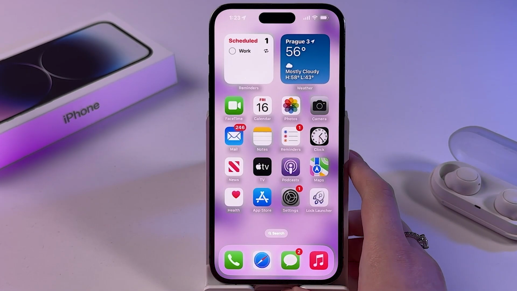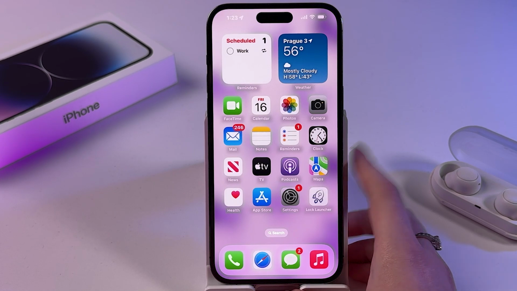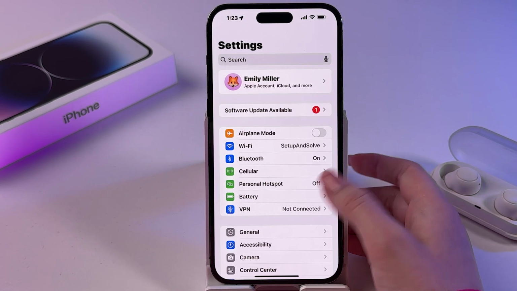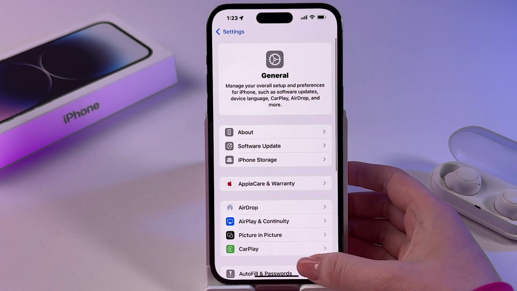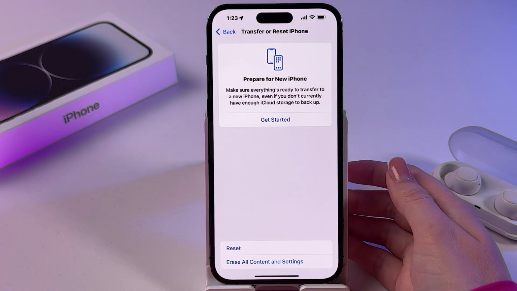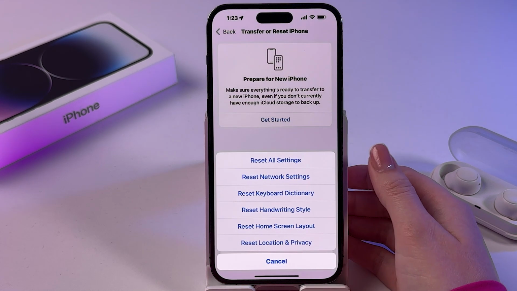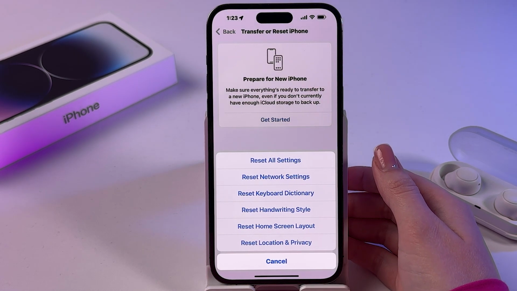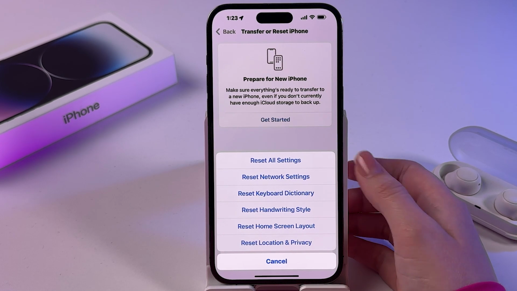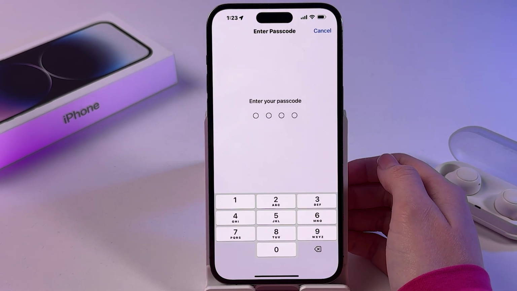And if none of the previous advice helped, then we can reset all settings. For that, go back in Settings, tap General, scroll all the way down to find Transfer or Reset iPhone, and by clicking on Reset, you will see a bunch of different options from which you need to choose Reset all settings.